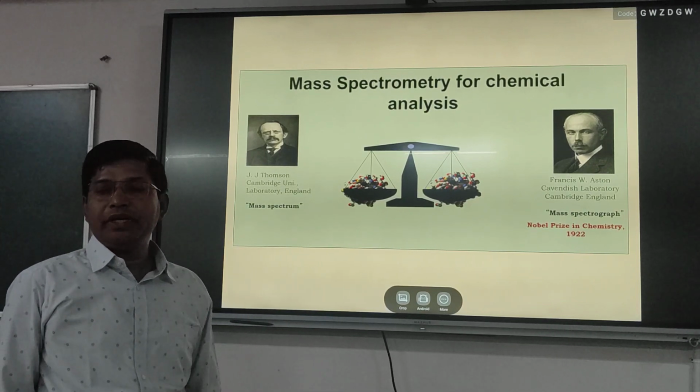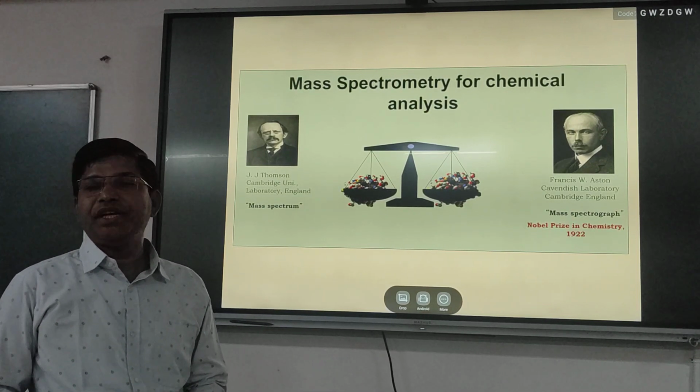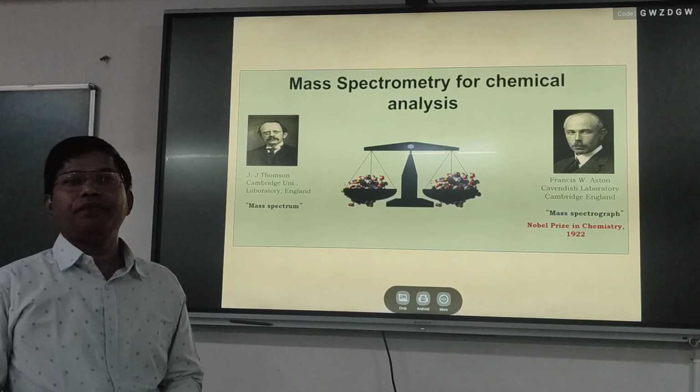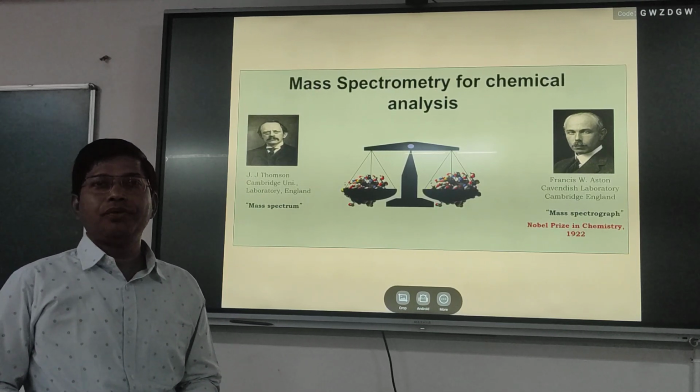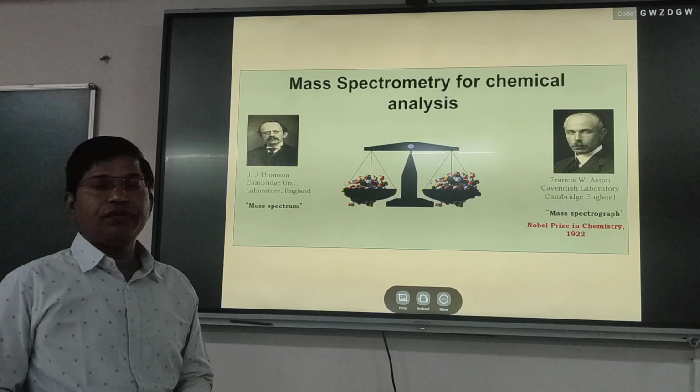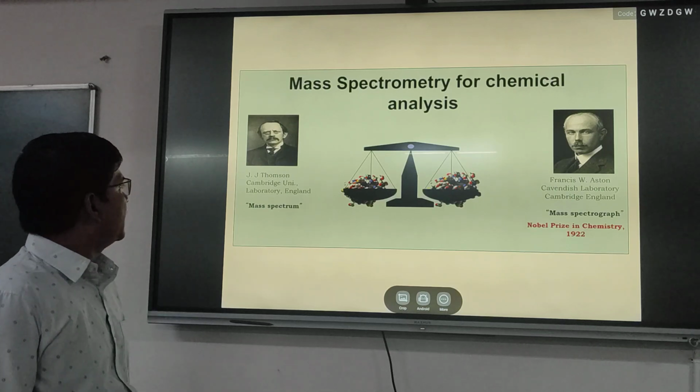So here, the terms mass and spectrometry. Spectrometry is a tool by which we can determine the mass of any unknown compound given to you for the analysis.